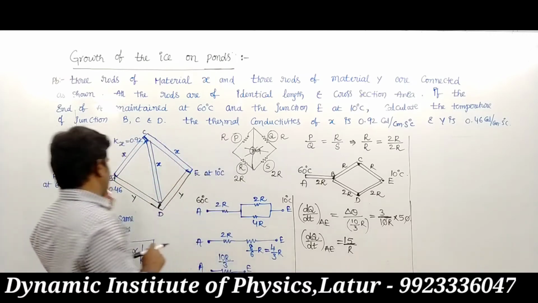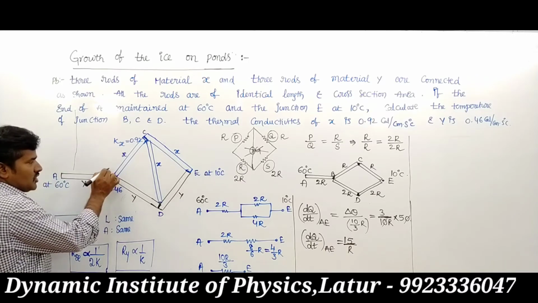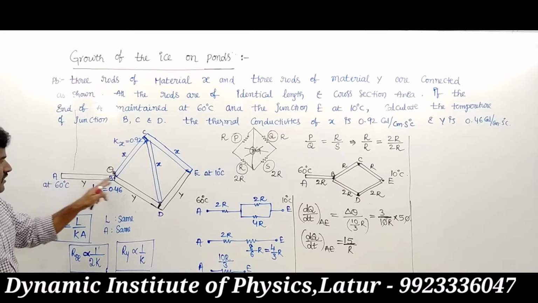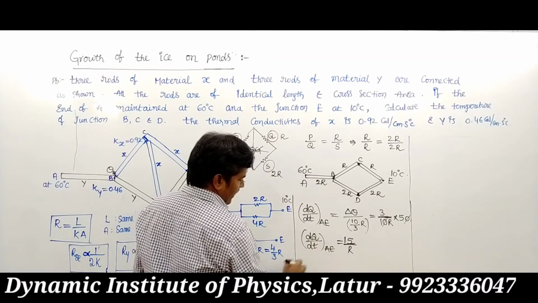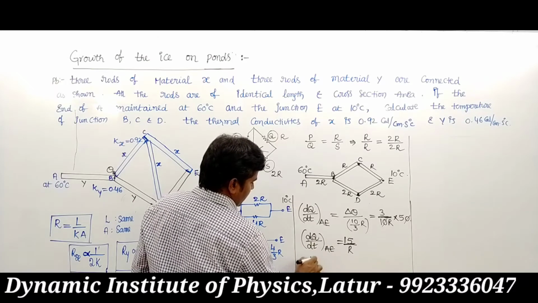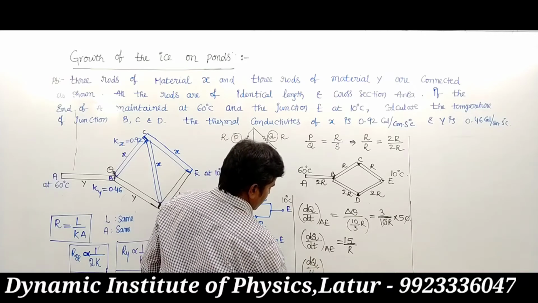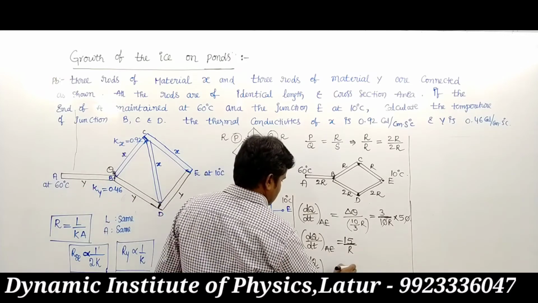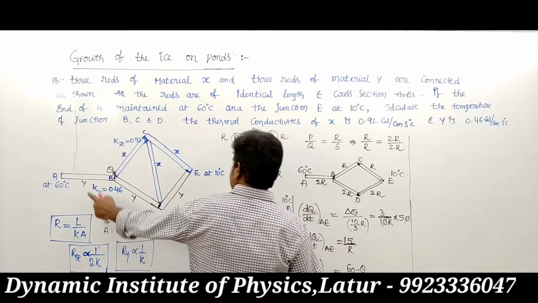A to B means the same heat is transferred, but at position B the temperature is theta B. The heat transferred between A to B, dQ upon dt of AB, equals 60 minus theta upon resistance.